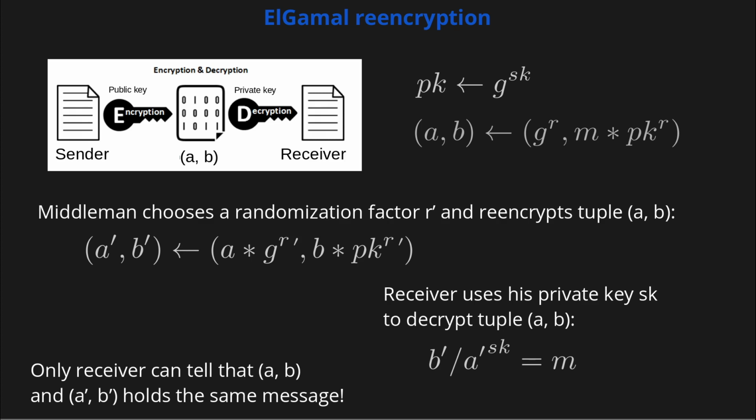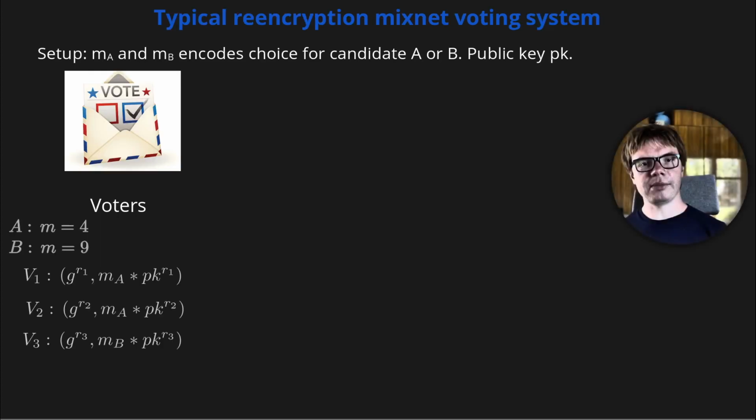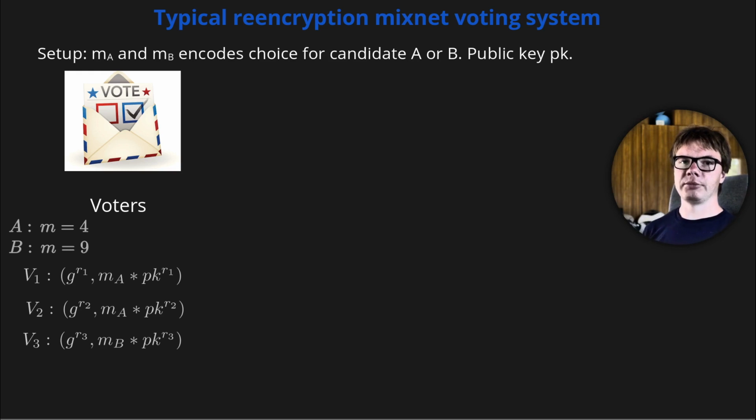That is often used in the mixnet setting, where receiving multiple messages can be re-encrypted and shuffled, breaking the link between input and output, while keeping the encrypted messages intact. To see it in practice, let's look at a typical re-encryption mixnet voting system pipeline.